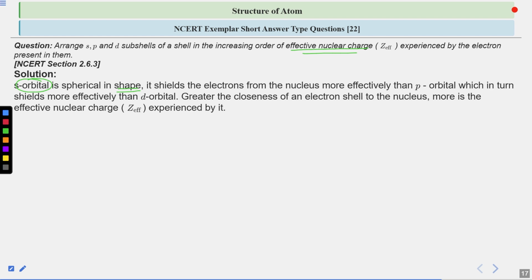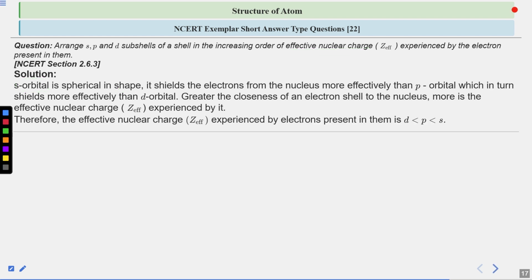I am again repeating the very important statement that since your s orbital has the least energy, it means it was experiencing the greatest attraction force due to the effective nuclear charge, and as a result its energy was decreasing. So if I say this, then we can write the order as greatest for S, then comes your P, and lastly comes your D.